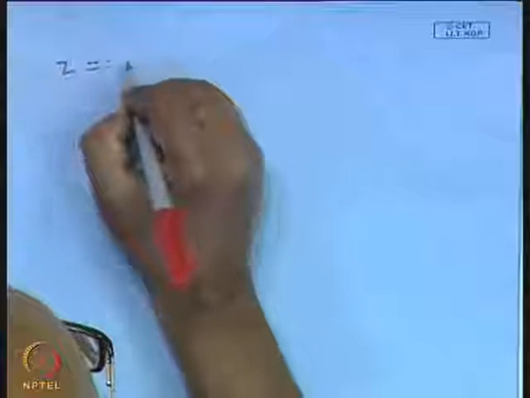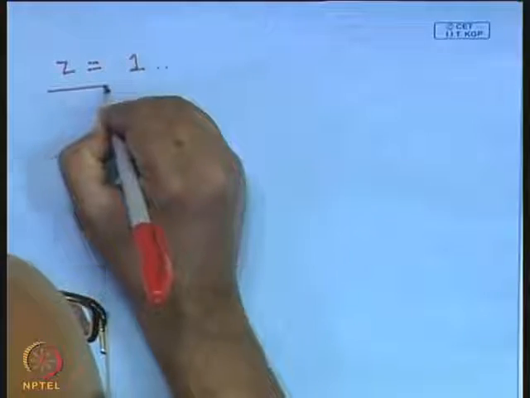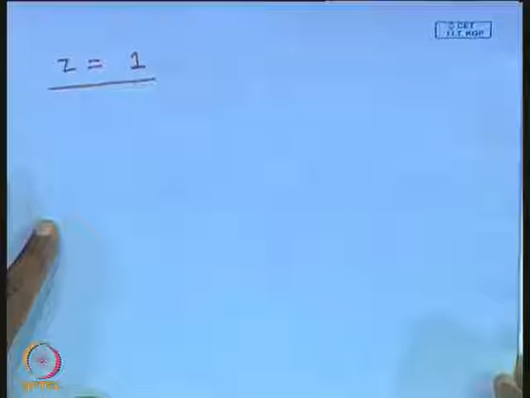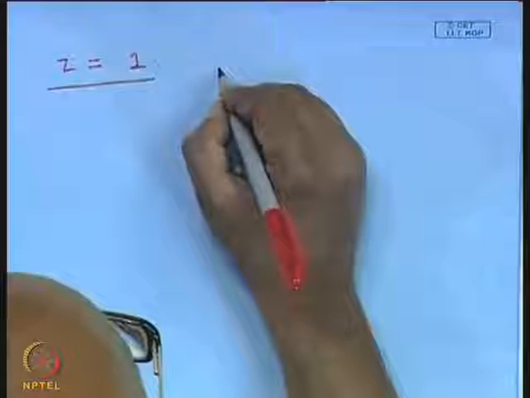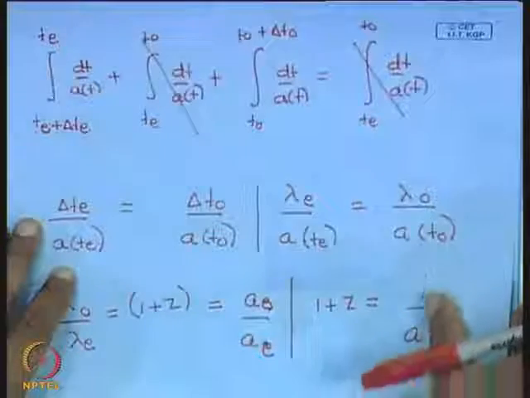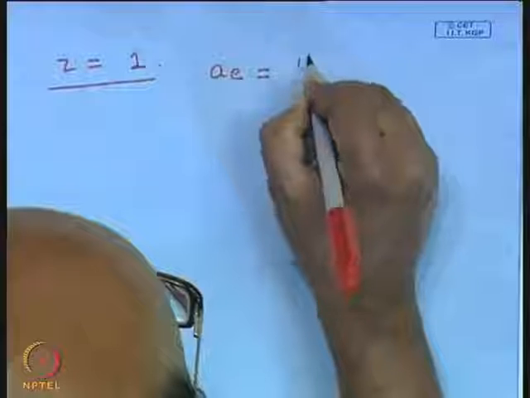So let me ask you a simple question. Suppose I observe a galaxy at a redshift 1. If I observe a galaxy at a redshift 1, I know then that the scale factor when the light was emitted had a value which is, how much is it? It is half. The universe was half the present size.